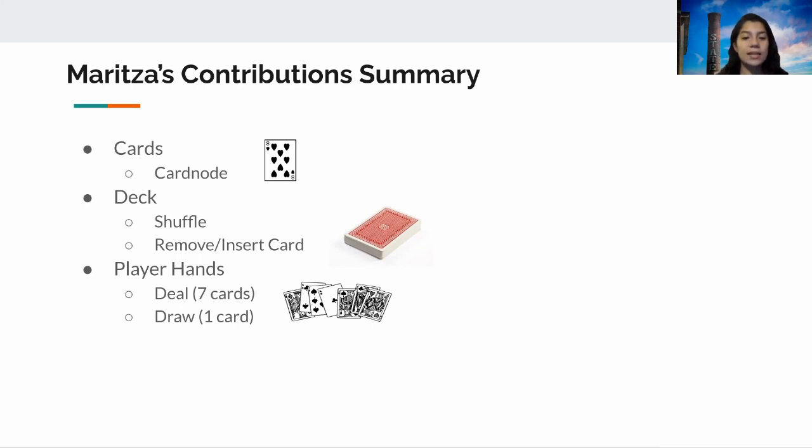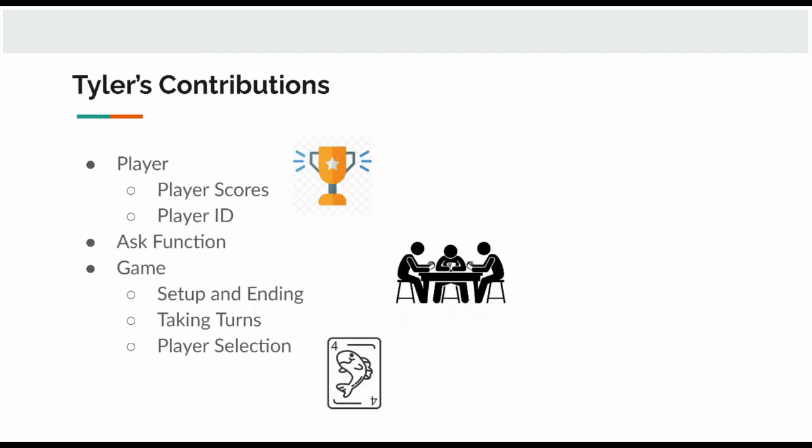The player hands is represented by class playerHands. PlayerHands has member functions deal and draw that remove cards from the top of the deck and insert them into the player's hands. A player class was created to represent individuals within the game. This consisted of giving them an incrementing score value and an ID number.